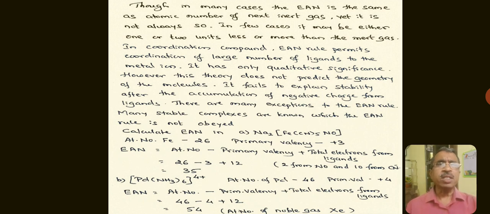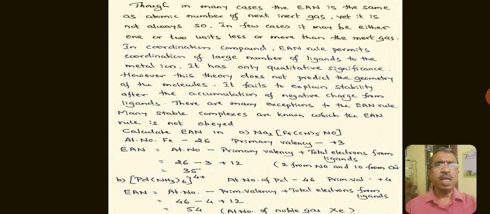Though in many cases the EAN is the same as the atomic number of the next inert gas, it is not always true. In a few cases, it may be 1 or 2 units less or more than the inert gas. In coordination compounds, the EAN rule permits coordination of a large number of ligands to the metal ion.